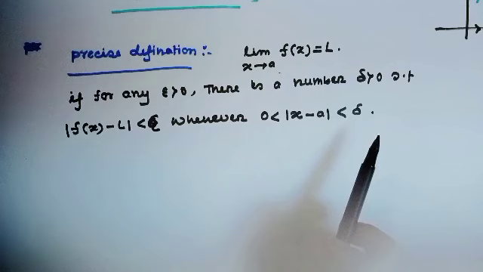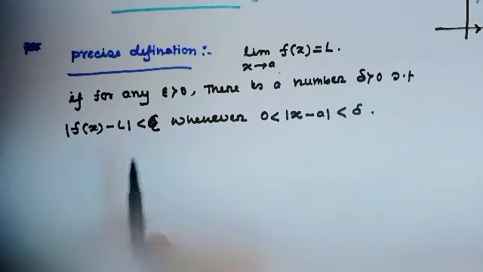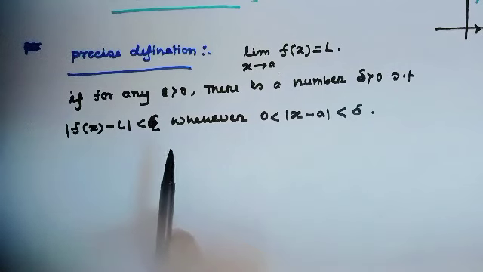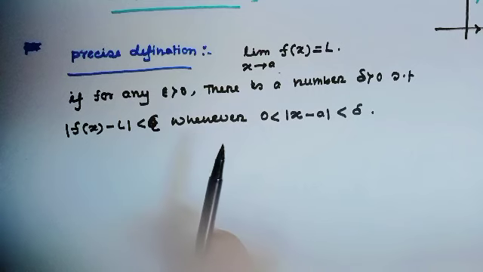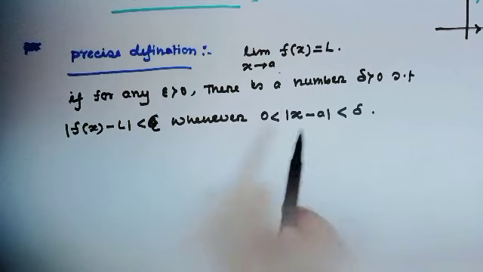Here f(x) is within the epsilon neighborhood of L whenever x is within the delta neighborhood of a.